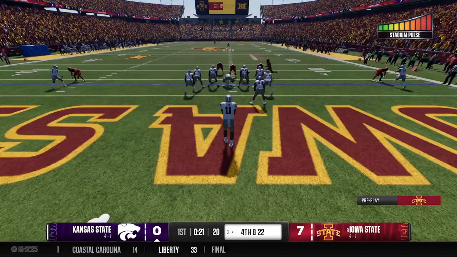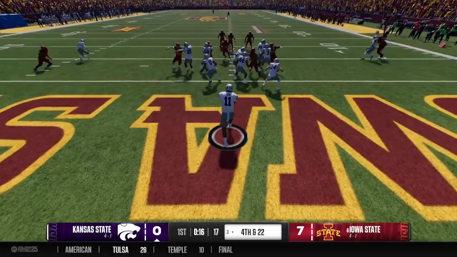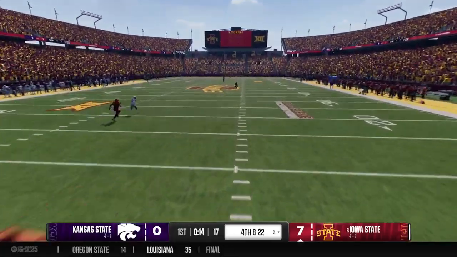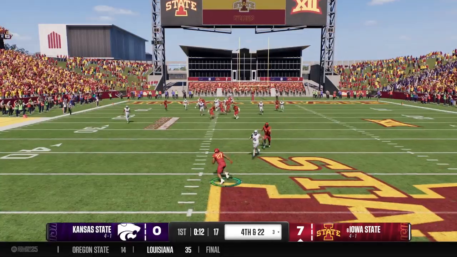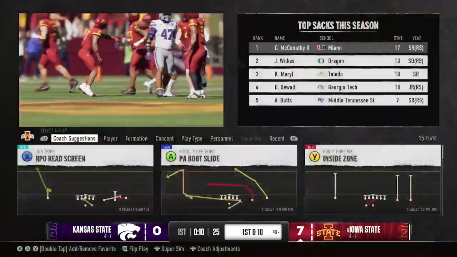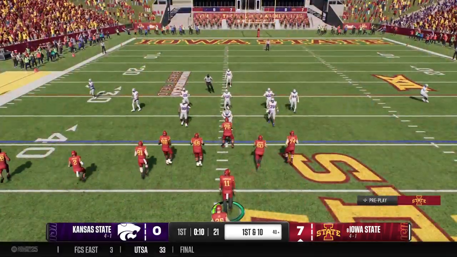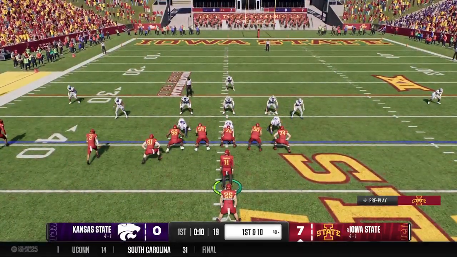K-State sends the punt team onto the field ready to boot it away. Doesn't say much for your drive when you're looking forward to the punt. So from his own end zone, the punt is away. And good work by the coverage team to knock down the return man. Great spot to start this drive for the offense.